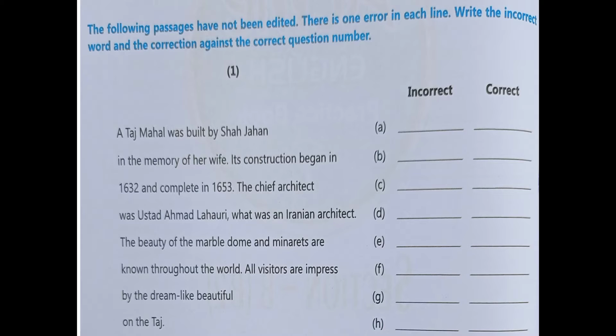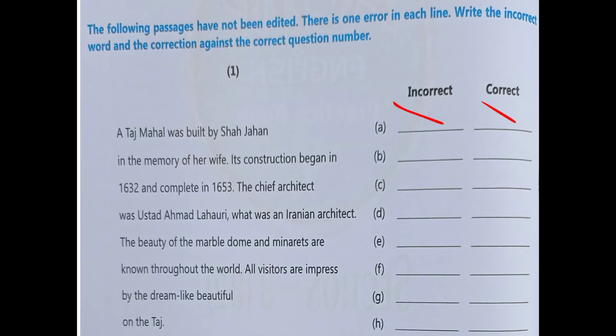Just look here. This is the paragraph which is given. तो हर एक लाइन में एक error है, mistake है. So you have to find that error. If you find that error, you have to write it here under incorrect. तो incorrect वाले space में आपको जो error है उसको लिखना है, and what will come in place of this, you have to put in the correct space.